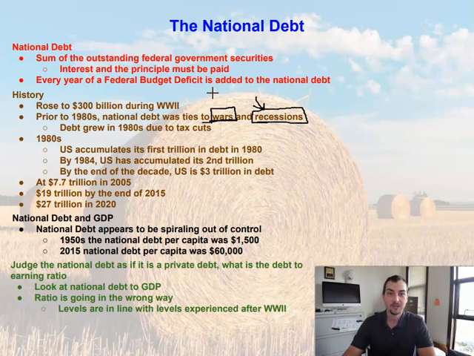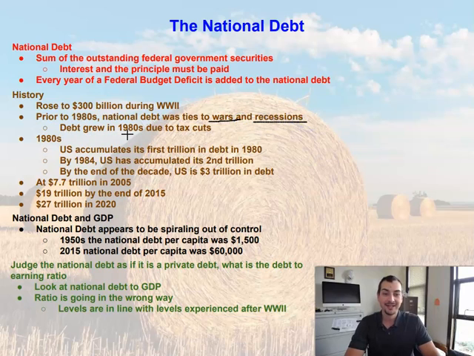If spending goes up, it increases that federal budget deficit, which leads into the national debt. The higher the federal budget deficit, the more national debt we have. So prior to the 1980s, the majority of the national debt would have been tied to both wars and recessions.